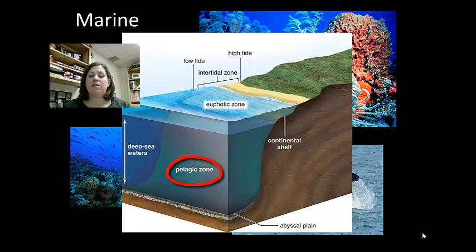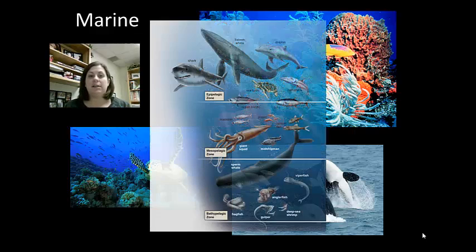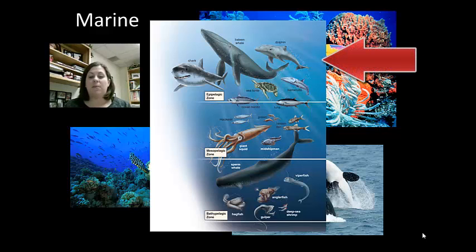The next zone is known as the pelagic zone and can be subdivided, like you see here, into different zones. So the pelagic zone is the largest zone and it can be subdivided here. We have the epipelagic zone, the mesopelagic zone, and the bathypelagic zone. Now if you look here, the epipelagic zone still gets quite a bit of sunlight penetrating in through the water. So you're still going to see lots of types of algae that are present. We'll also find animals like dolphins, baleen whales, sharks, sea turtles, and many types of fish. A lot of schools of fish are going to live in this area.